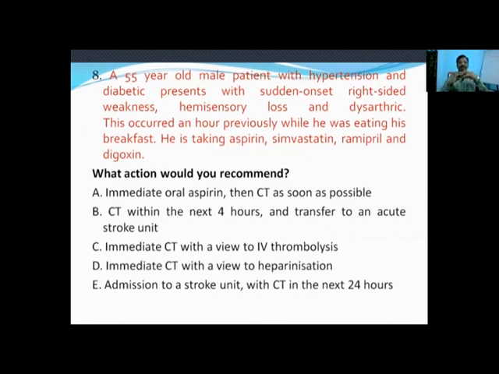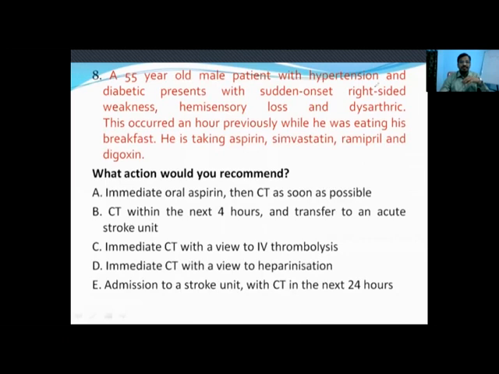Is it immediate oral aspirin, then CT scan? Is it CT scan within the next 4 hours and transfer to acute stroke? Or is it immediate CT with a view to IV thrombolysis? Is it immediate CT with a view to heparinization? Or straight away admit the patient to the stroke unit and do a CT scan in the next 24 hours? This question is very important.